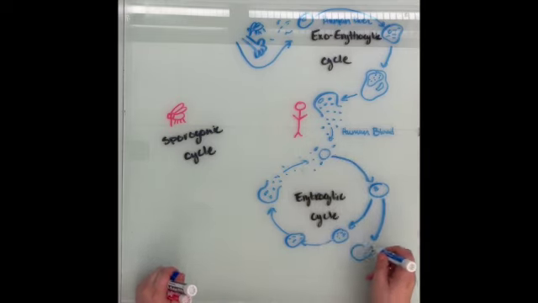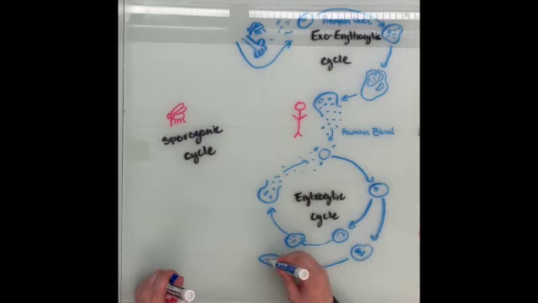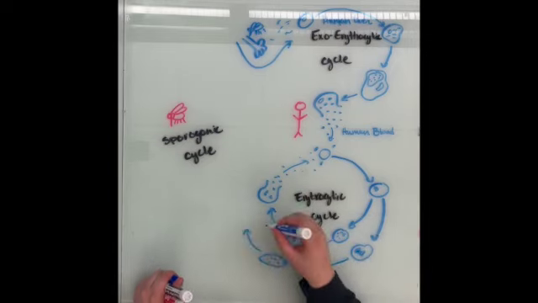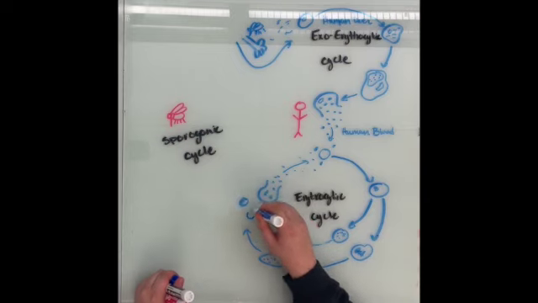Or they can enter a different part of the cycle, and after turning into an immature trophozoite, they can enter the sexual erythrocytic stage and make gametes, gametocytes specifically. The male gametocyte is known as the microgametocyte, and the female are the macrogametocytes.